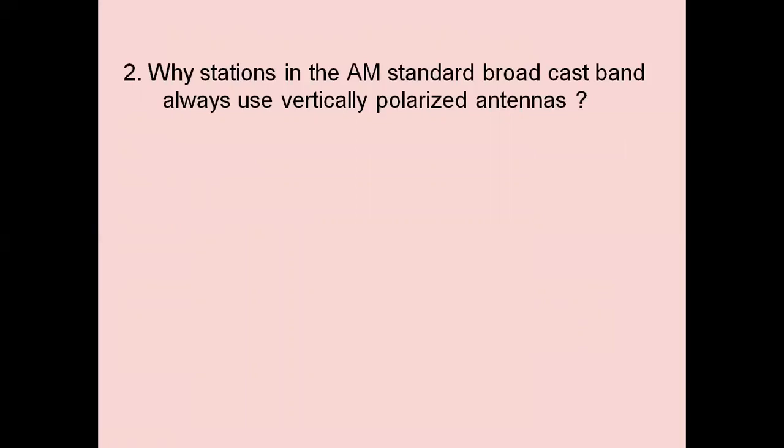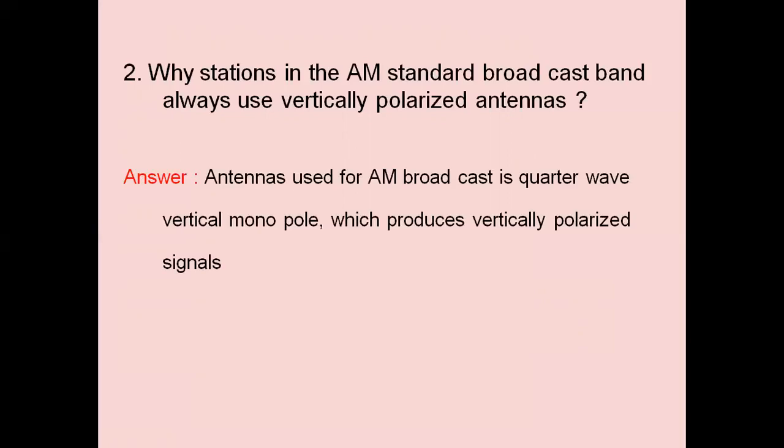Why do stations in the AM standard broadcast band always use vertically polarized antennas? The antenna used for AM broadcast is a quarter wave vertical monopole. Quarter wave means 1/4, lambda by 4 is the length of the antenna, which produces vertically polarized signals. These vertically polarized signals are propagating through ground. Ground wave propagation makes use of vertically polarized antennas for AM radio broadcasting.